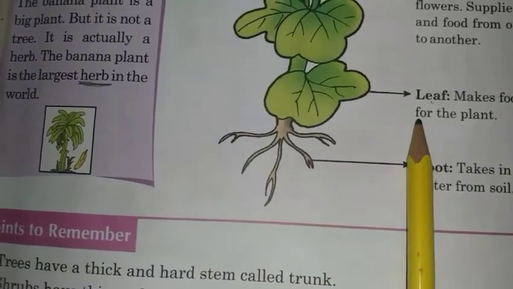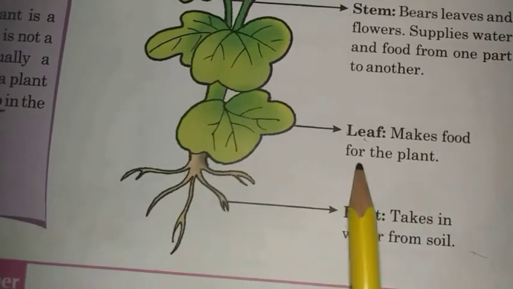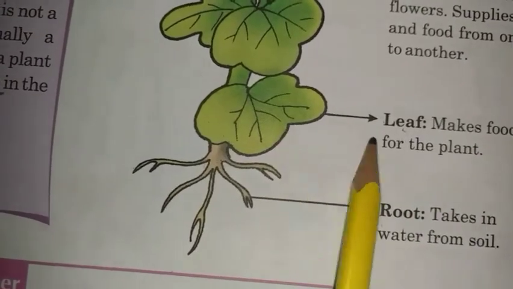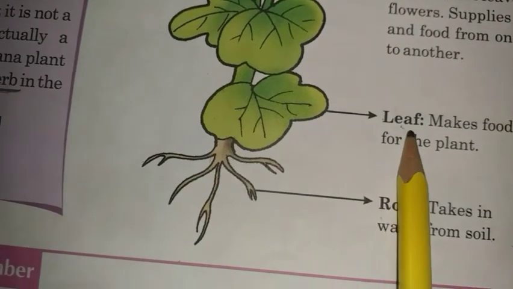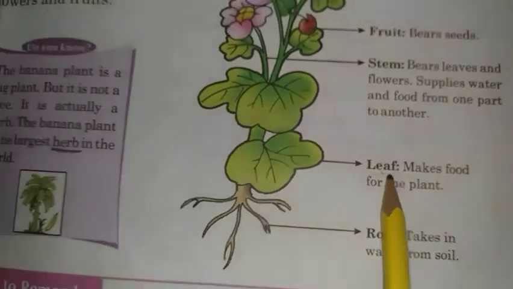Next part is the leaf. What is the function of the leaf? The leaf makes food for plants. How does the leaf prepare food for plants? The leaf prepares food through photosynthesis.